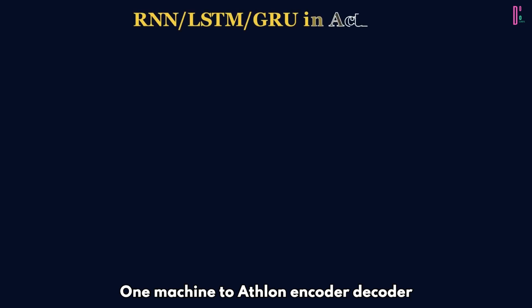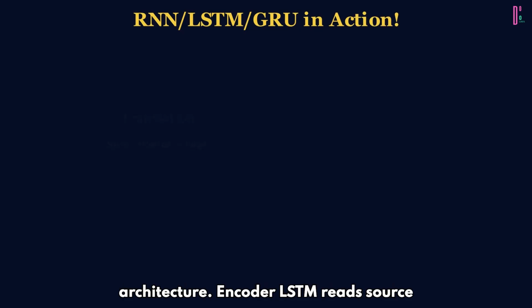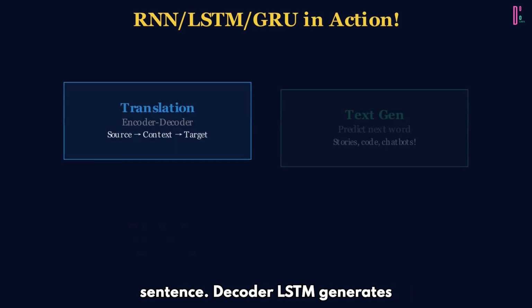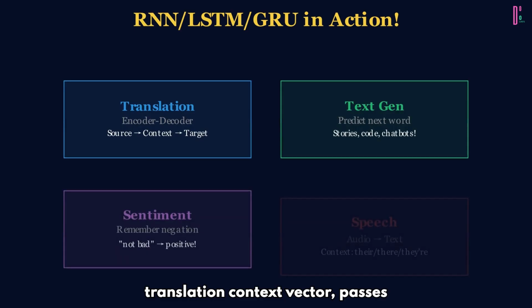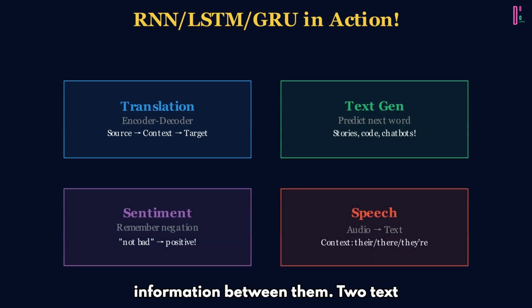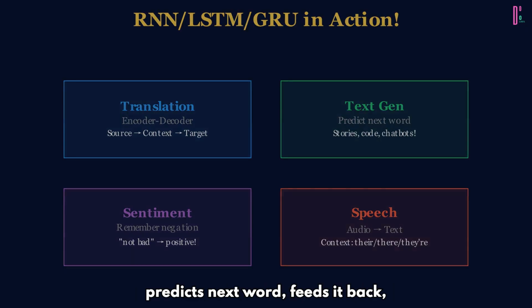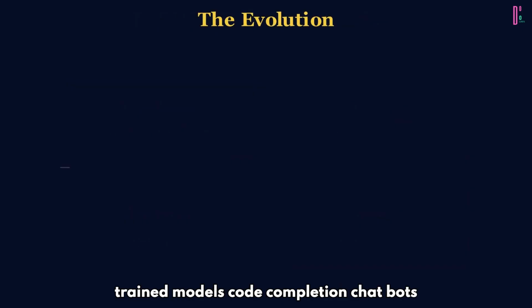1. Machine translation: encoder-decoder architecture. The encoder LSTM reads the source sentence. The decoder LSTM generates the translation. A context vector passes information between them. 2. Text generation: "Once upon a time." The LSTM predicts the next word, feeds it back, and generates entire stories. Shakespeare-trained models, code completion, chatbots.